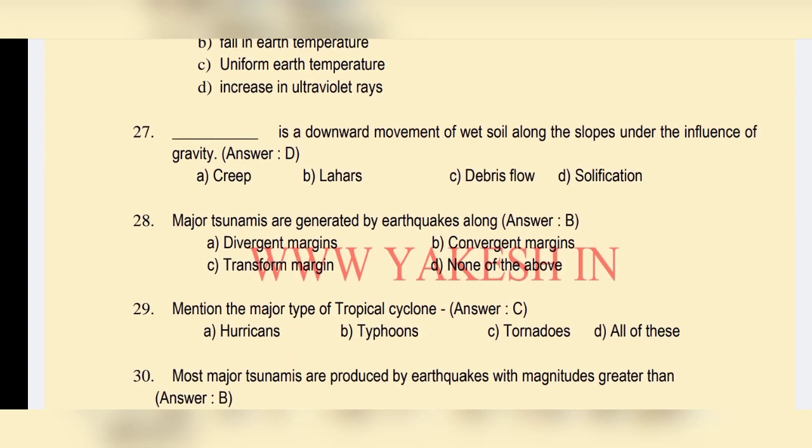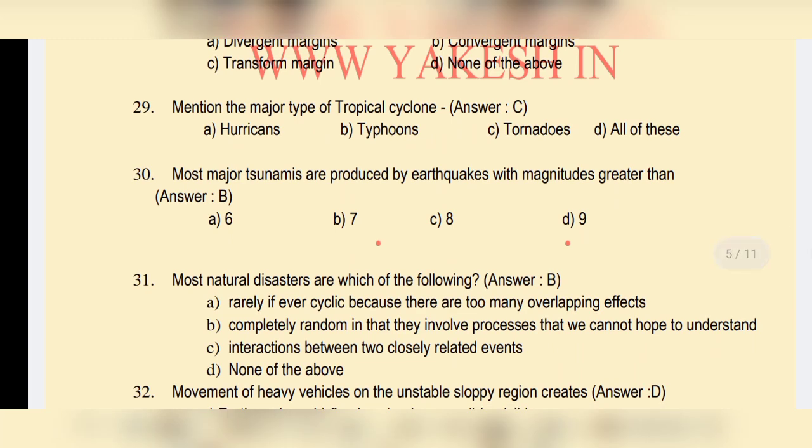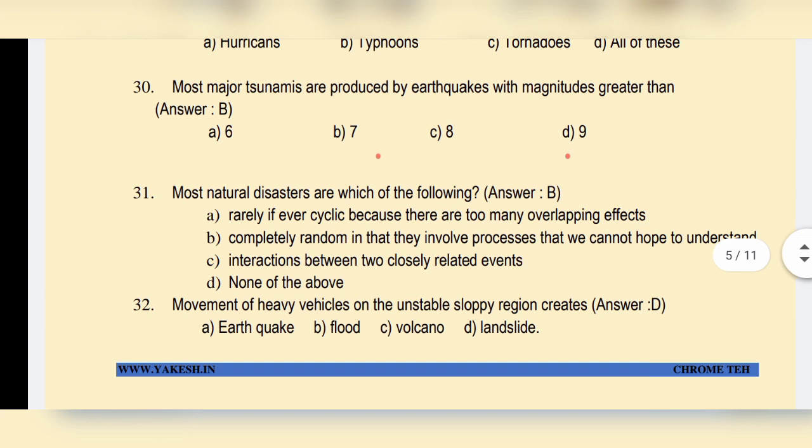Dash is a downward movement of wet soil along the slopes under the influence of gravity. Option D, solidification. Major tsunamis are generated by earthquakes along option B, convergent margins. Mention the major type of tropical cyclone. Option C. Most tsunamis are produced by earthquakes with magnitude greater than option B, 7.